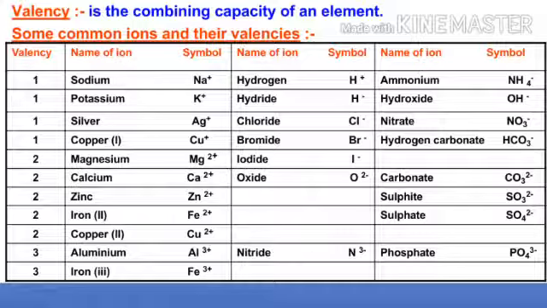Plus 1, plus 2, plus 3, these are the valencies. Valency is the combining capacity of an element. That means when an element is going to take part in a chemical reaction, it loses, gains, or shares electrons to combine with other elements. In this way, the compounds are formed.